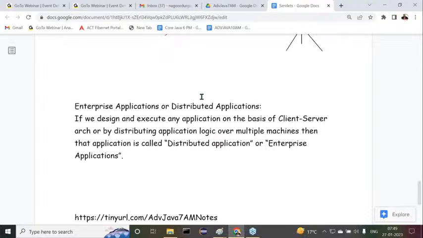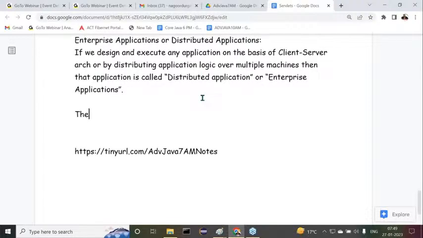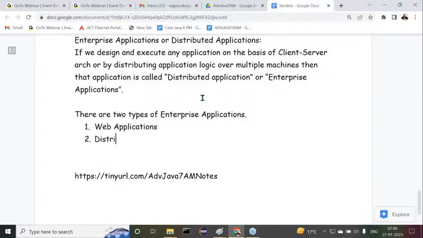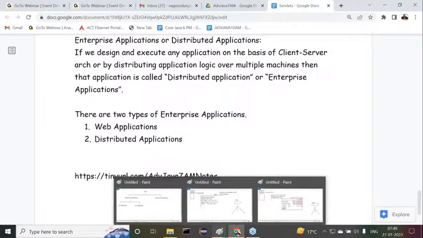Next, how many types of distributed applications are available? There are two types of enterprise applications. What are the two types? The first one is web applications, and the second one is distributed applications. Observe carefully. Now I will give clarity. Try to understand this point in the diagram. I want to introduce some other terminology also.